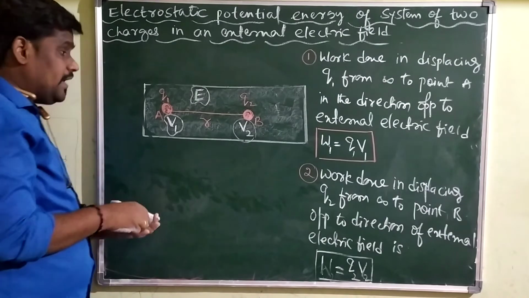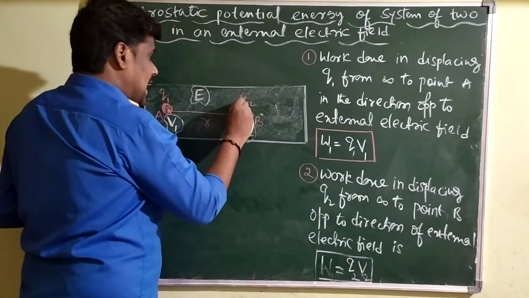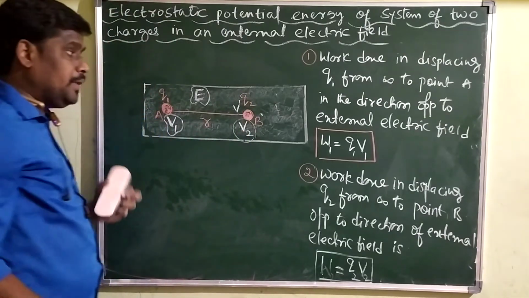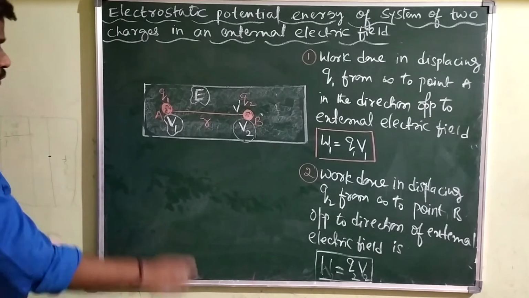I will call it V dash. What is V dash here? V dash is the electrostatic potential at point B due to the electric field produced by Q1. Therefore, what is the third work here?